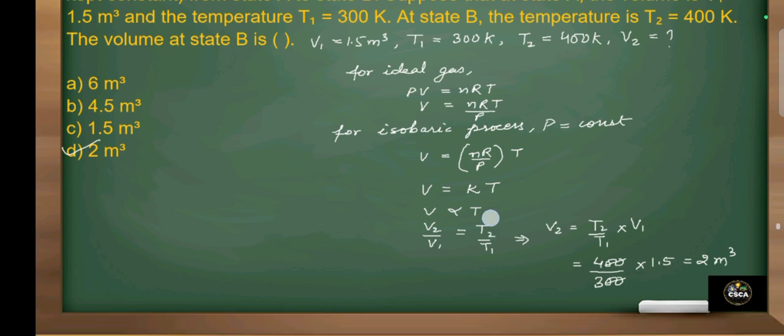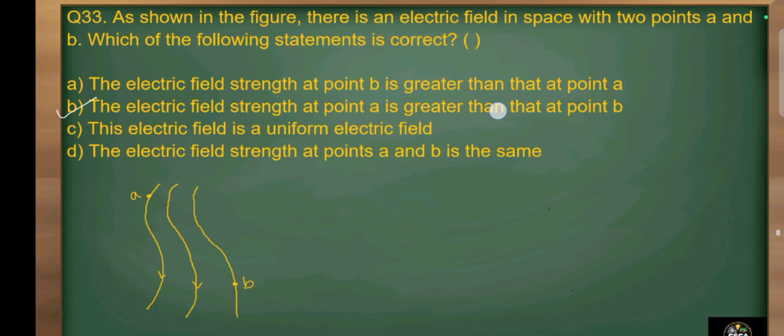Now we will move to next question, that is question number 33. As shown in figure, there is an electric field in space with 2 points A and B. Which of the following statement is correct? Option A is the electric field strength at point B is greater than at point A. B, the electric field strength at point A is greater than that at point B. C, the electric field is uniform electric field. D, the electric field strength at point A and B is same.